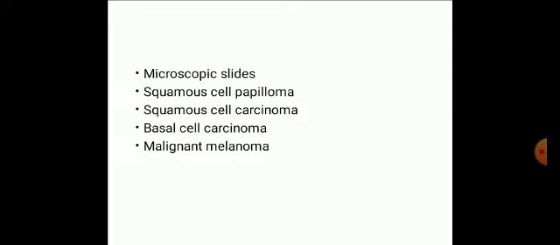mitotic activities. While in basal cell carcinoma, microscopically basaloid cells which are cuboidal in shape and peripheral palisading of the cells are seen. While in malignant melanoma, microscopically there is brown black pigmentation with abnormal mitosis, increased NC ratio with a high degree of pleomorphism. Okay. So this is all about skin.